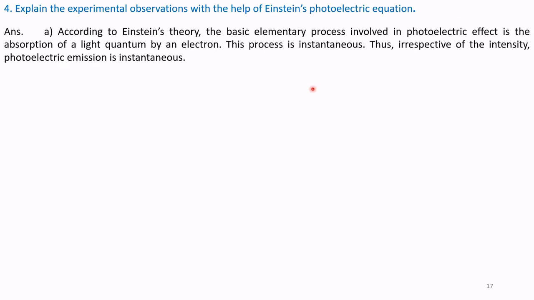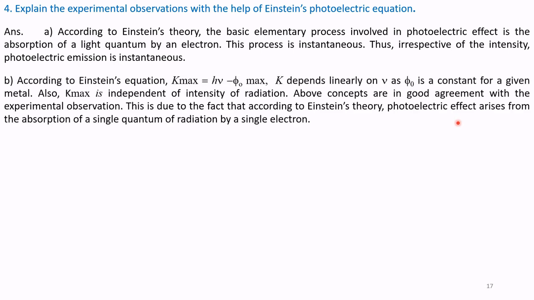According to Einstein's theory, the basic elementary process involved in the photoelectric effect is the absorption of a light quantum by an electron. This process is instantaneous. Thus, irrespective of the intensity, photoelectric emission is instantaneous.